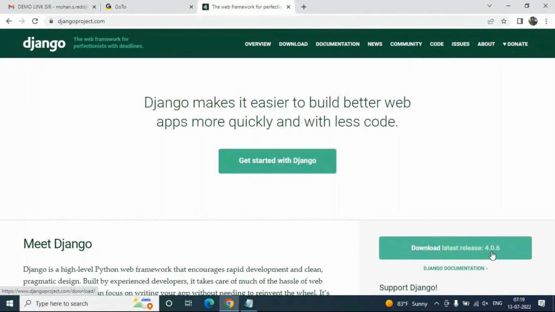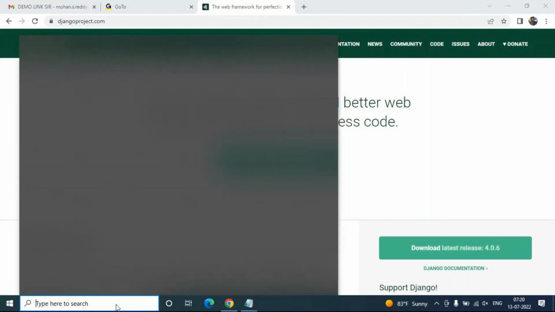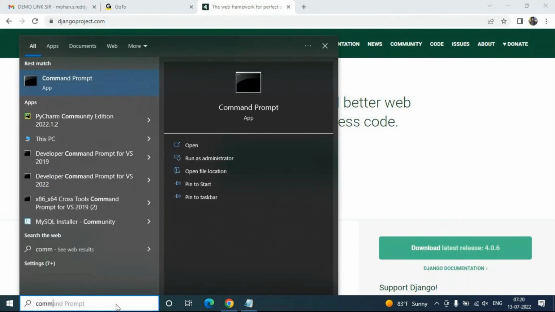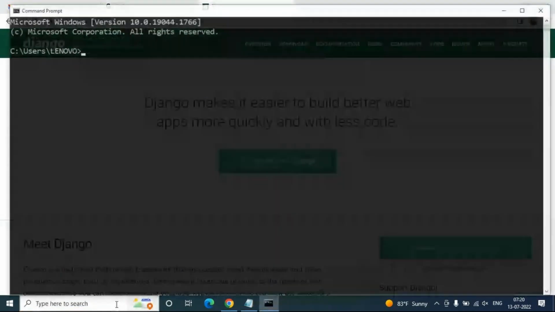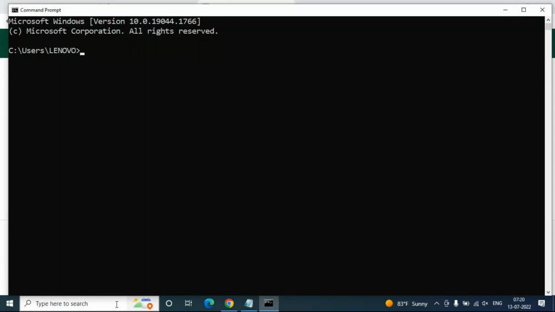In my previous sessions, I have started many batches of Django. Right now, I have Django software on my computer. You can also check which version of Django is available on your computer by going to the command prompt. If Django is available, to check which version, simply go to the command prompt.